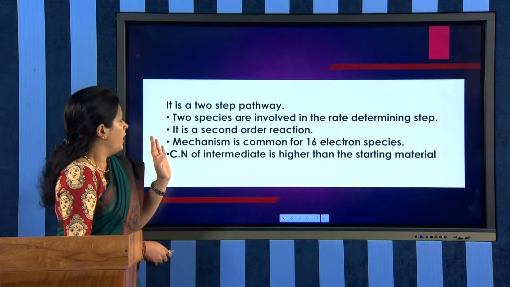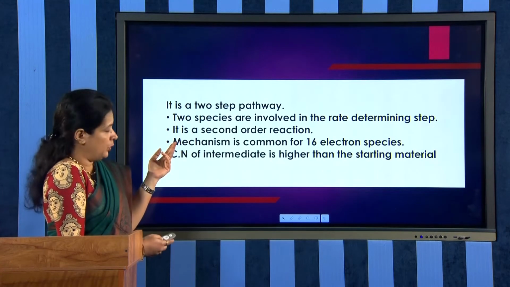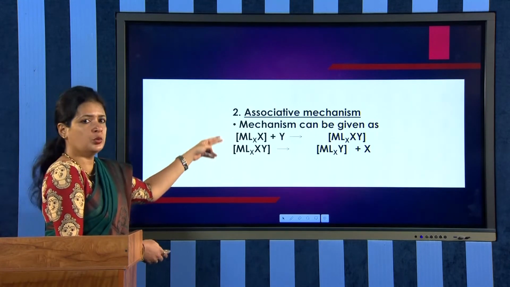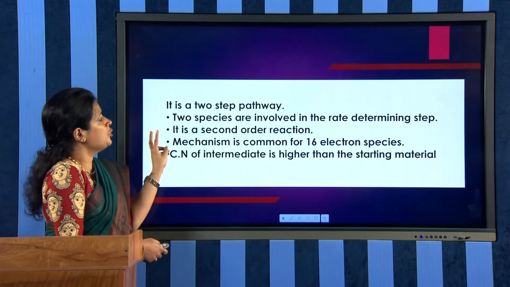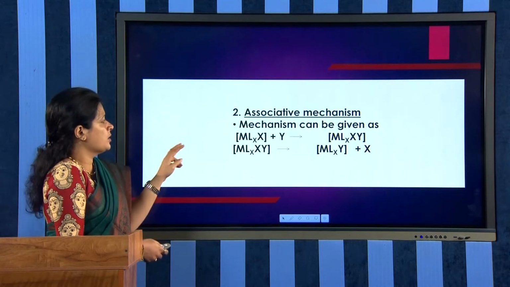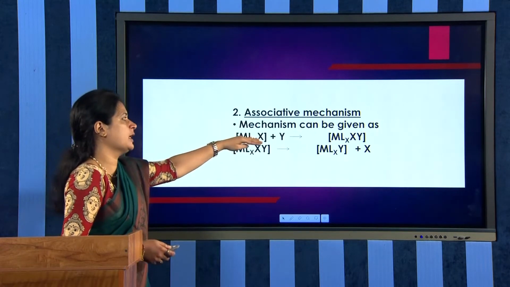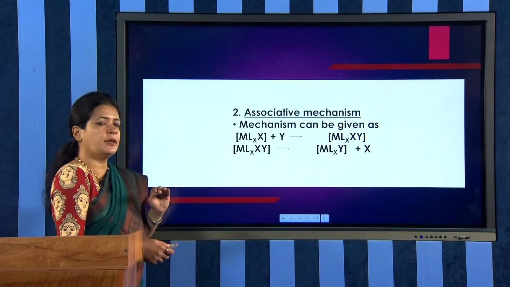What are the characteristics? It is a two-step pathway, because we have two steps involved. And two species are involved in the rate determining step. Why? Because the first reaction is the slowest step. In the first reaction, how many species are involved?